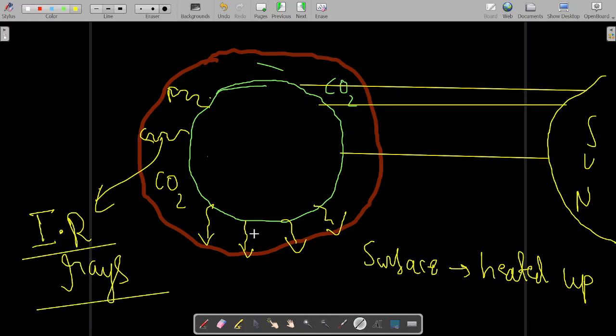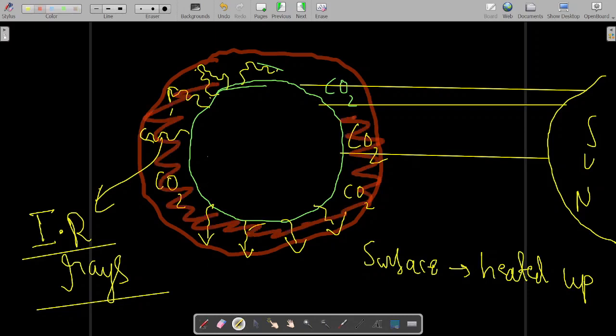So now what happens is that when CO2 or any such greenhouse gas increases in the atmosphere, more and more of these IR radiations are trapped back. It will go like this and it will come back. If a lot of CO2 is present in the atmosphere, then the heat will be trapped inside this atmosphere, the heat which should have left the atmosphere of the earth and gone into outer space.